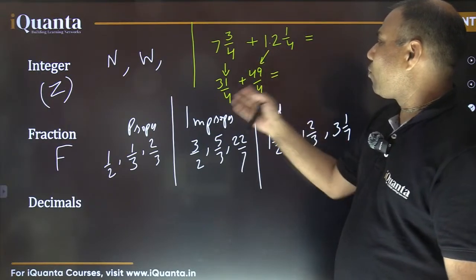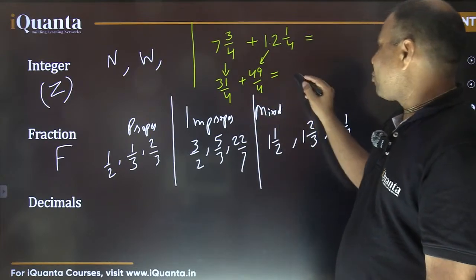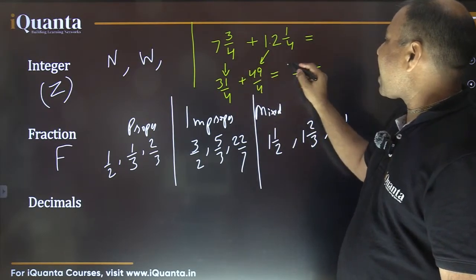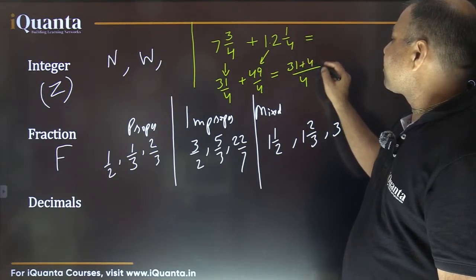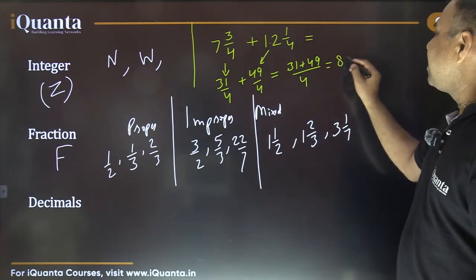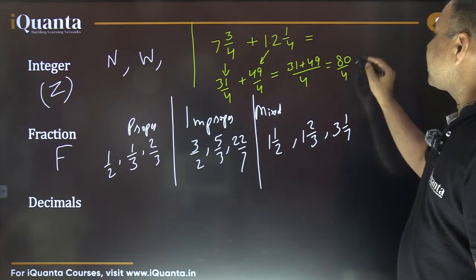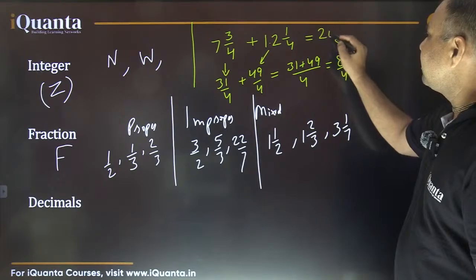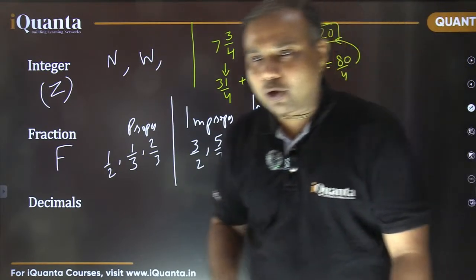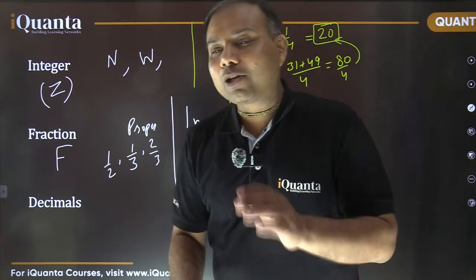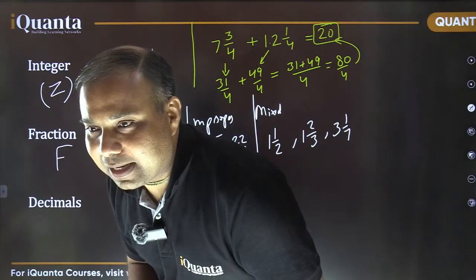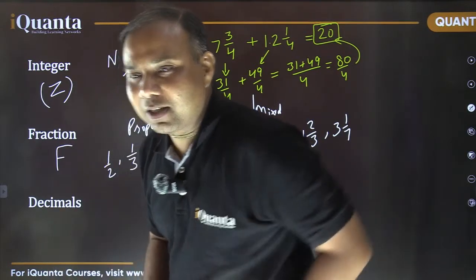Now, because 4 is the denominator, the same denominator, we can directly take this 4 as the LCM, or basically we can directly add these numerators. 31 plus 49 upon 4. So 31 plus 49 comes out to be 80. So 80 by 4 is 20. So this is one of the ways. This is not wrong. It's fine. It's okay. But it is not required. And that is perfectly nice, and that should have been done.